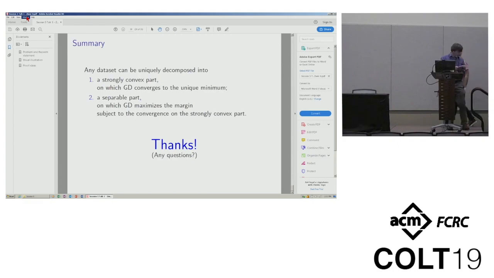Okay. The next speaker is Pedro Savarese, and it's joint work with Itay Evron, Daniel Soudry, and Nati Srebro. How do infinite width bounded norm networks look in function space?